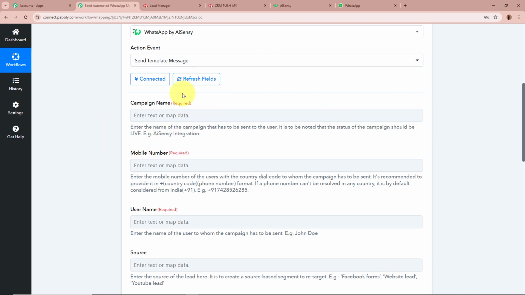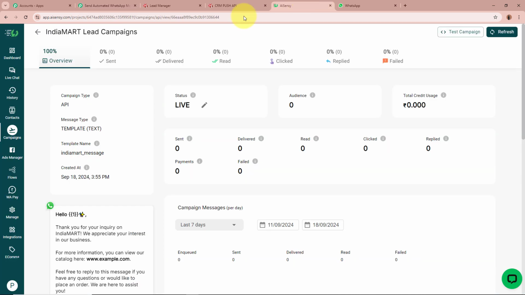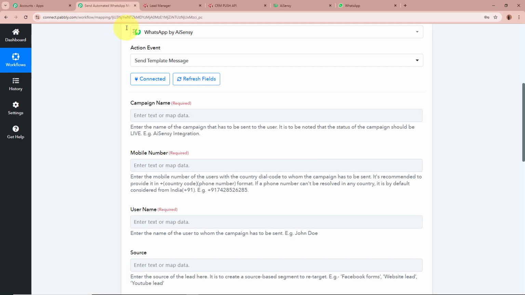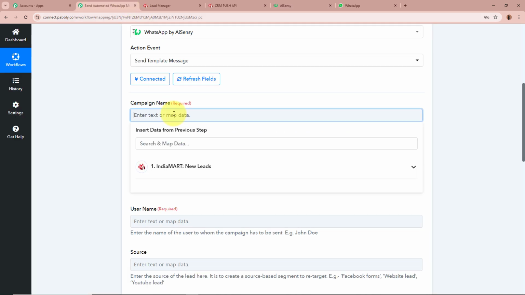So if you create a campaign in your WhatsApp by AI Sensei account, you need to check whether the status of that campaign is live or not. As I've created the campaign and the status is live, it is asking for the campaign name first. As I've copied the name of my campaign, I'm going to paste it right over here, erasing the existing data. So this is the campaign name.